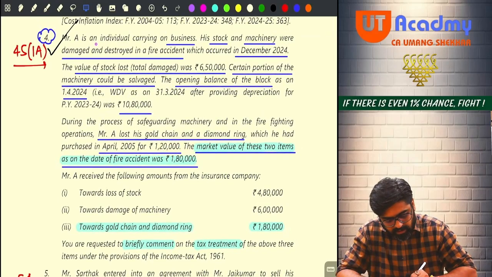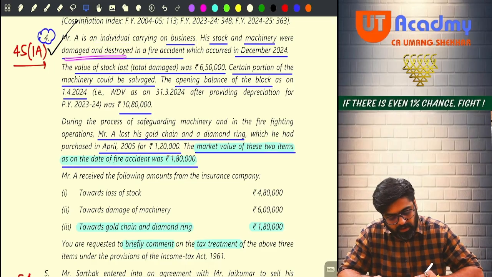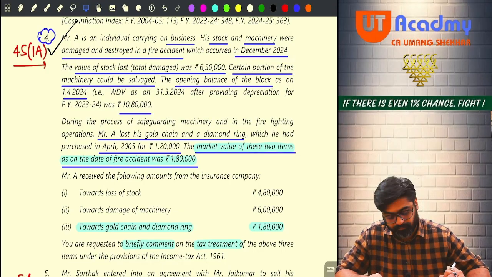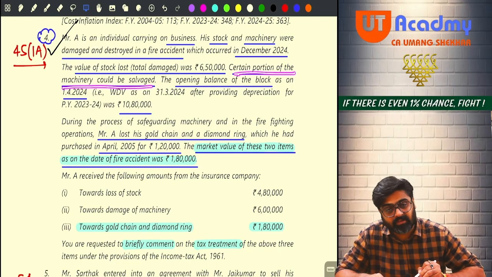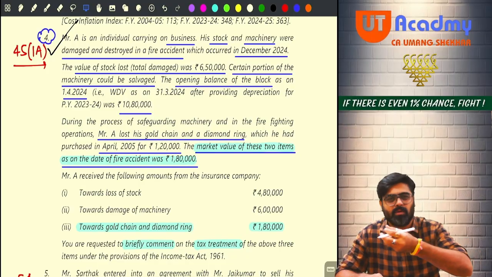Mr. A is an individual carrying on a business. His stock and machinery in the business were damaged and destroyed in a fire accident which occurred in December 2024. The value of stock lost, total damage, was 6,50,000. A certain portion of the machinery could be salvaged.